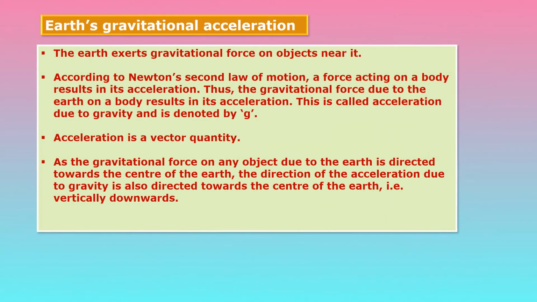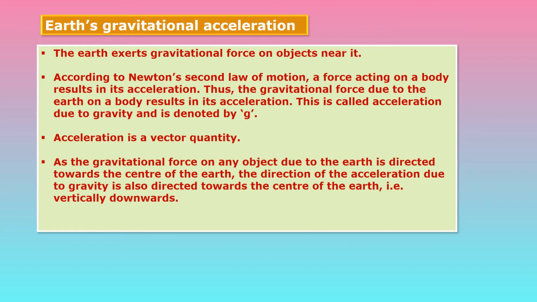Now the next topic is Earth's gravitational acceleration. Last year we have seen, children, what is meant by acceleration. Acceleration means change in velocity upon time. That is called acceleration. And we were writing the formula of acceleration like this, that is small a is equal to v minus u upon t. Means change in velocity, final velocity minus initial velocity upon time, that is called acceleration.